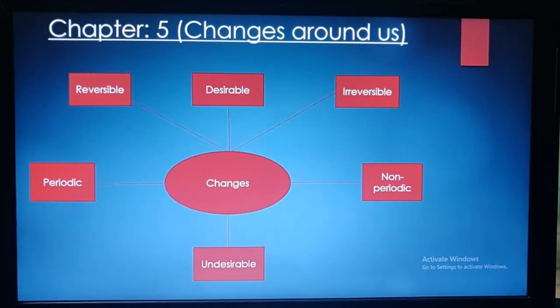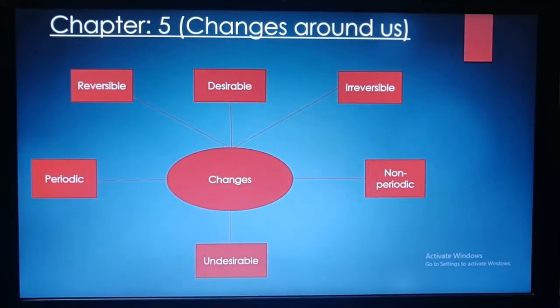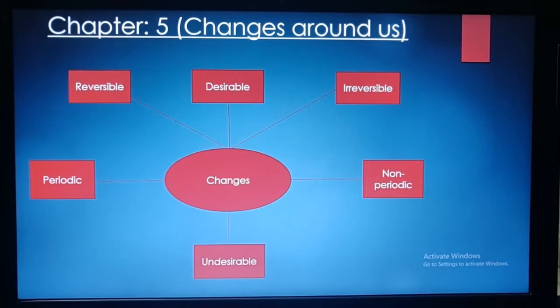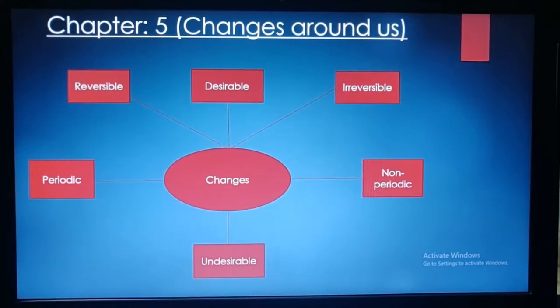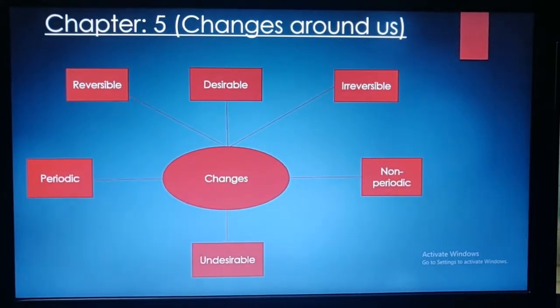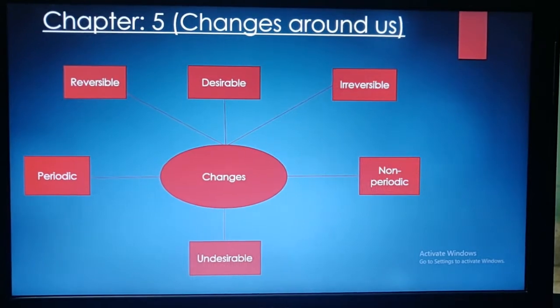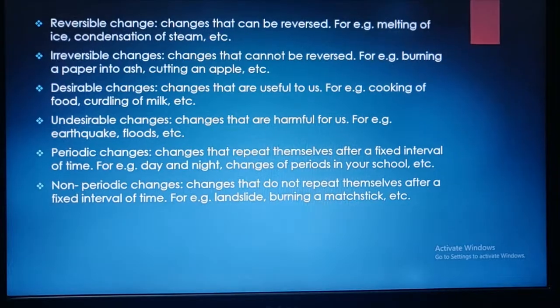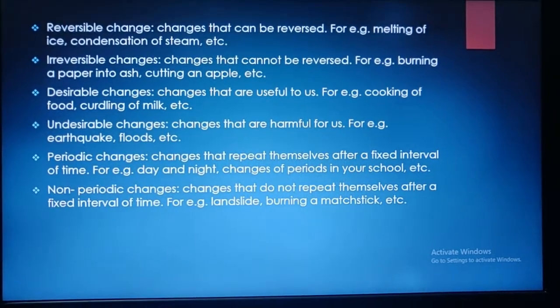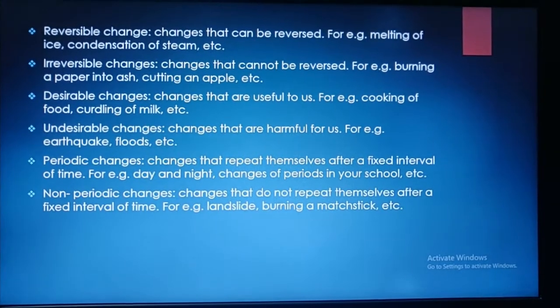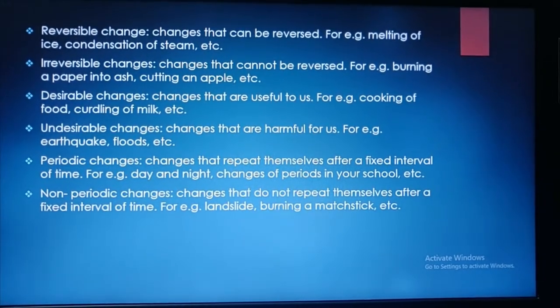So we can see a chart over here that shows various changes that we go through in our day-to-day lives. Examples like reversible, desirable, irreversible, non-periodic, periodic, undesirable. So let's see what they actually are. Starting with reversible change: any kind of change that can be reversed.